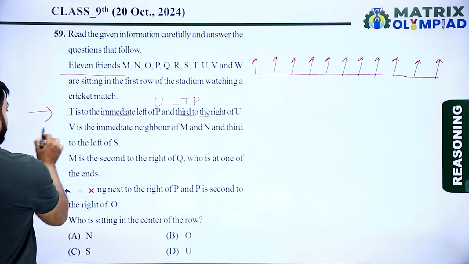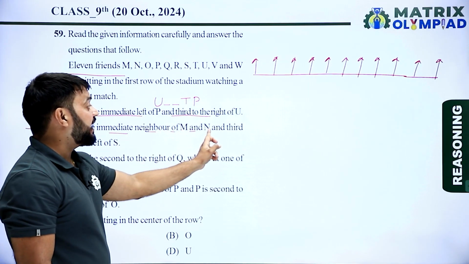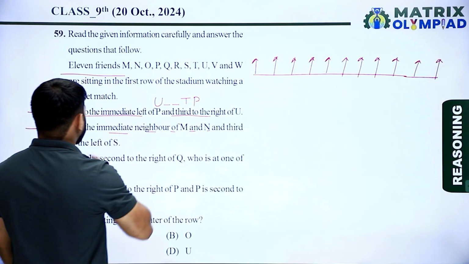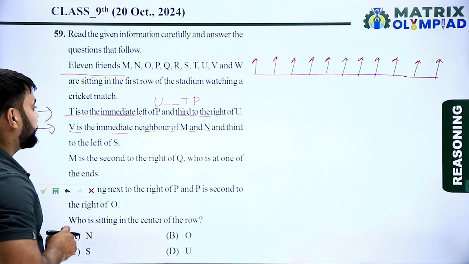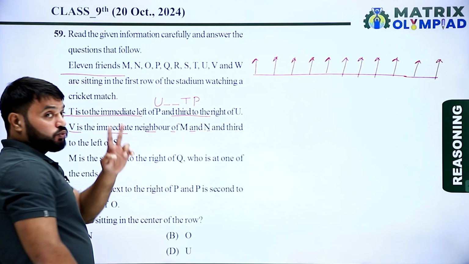Now according to the second piece of information, V is the immediate neighbor of M and N. This information creates two situations.